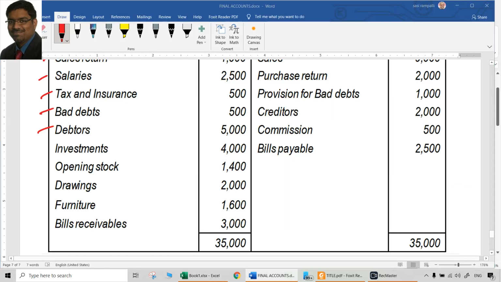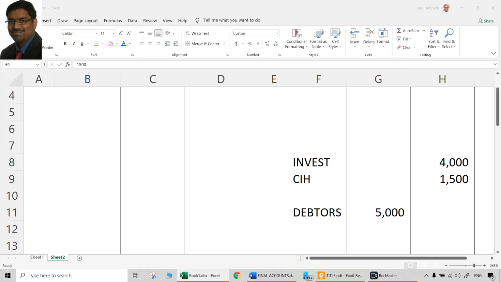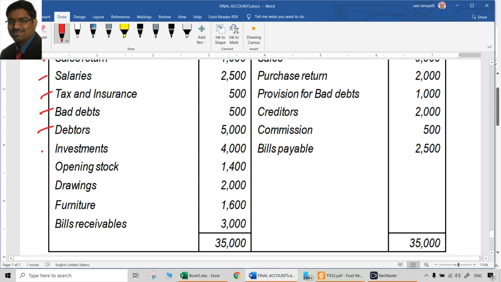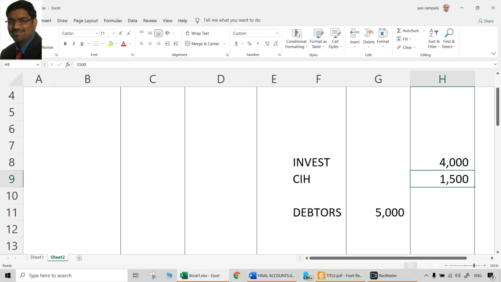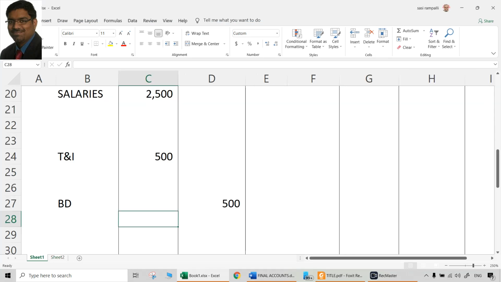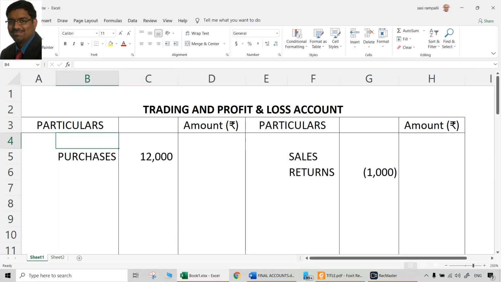Investments 4,000. So that will be in the balance sheet, asset side. Done. Opening stock 1,400. Trading account, starting point 2, opening stock 1,400.